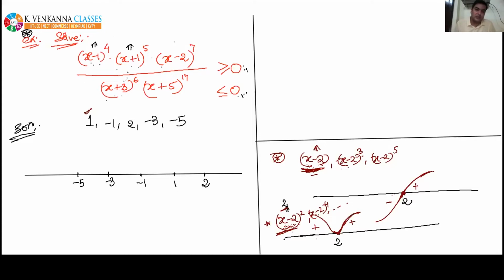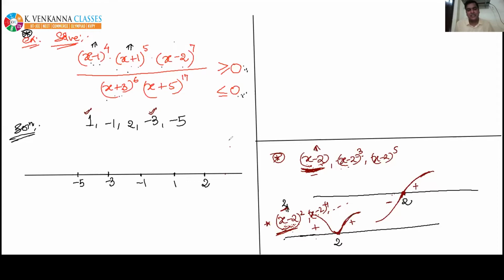At x equal to minus 1, odd power, so yes, it will change its sign. Even power at minus 3, tick mark it. The sign will not change, and hence the wavy curve will touch the number line at -3. So I tick marked those critical points where power is even. So there are only two critical points, 1 and -3, where power is even. While drawing the wavy curve, we have to be careful that at both of these points, the wavy curve will not change its sign. So keeping these things in mind, let's draw our wavy curve.